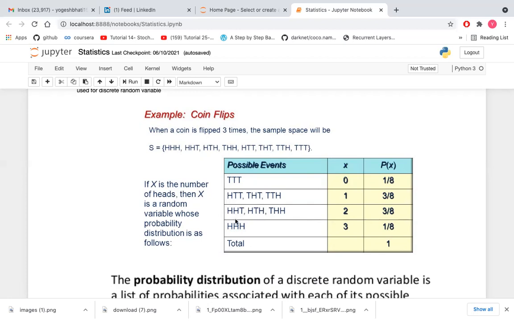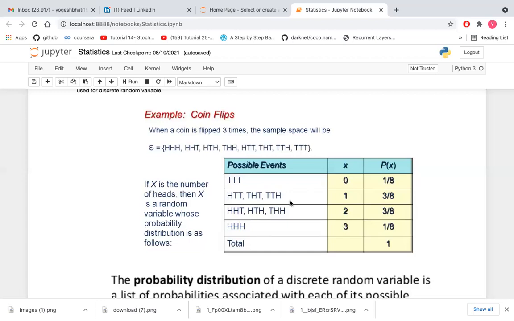Two means we are getting a head two times. So what is the probability of getting a head two times? The favorable outcomes are 3 and total outcomes are 8, so 3 by 8. And 3 means we get a head three times, so the favorable outcome is 1 and total outcomes are 8, so 1 by 8. The summation of the probabilities is always equal to 1.